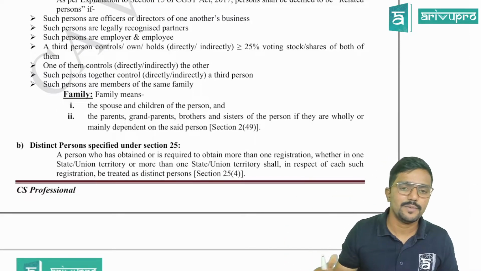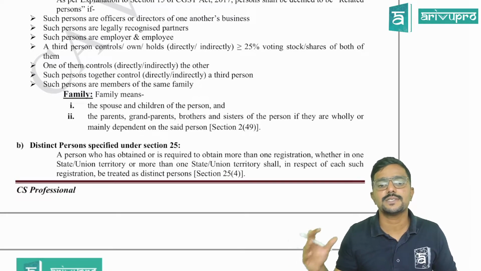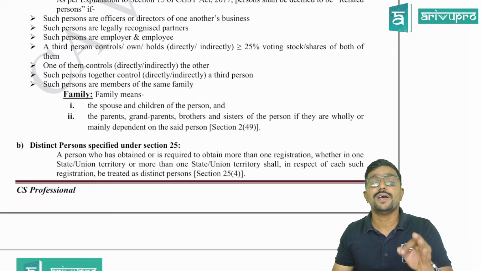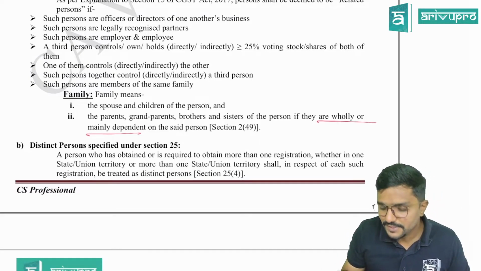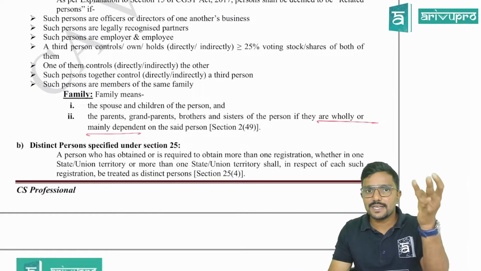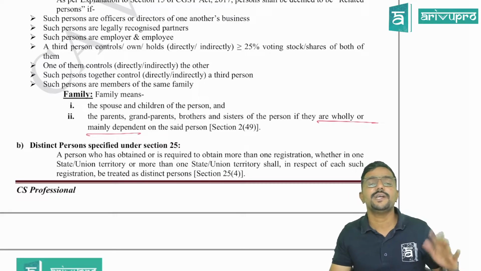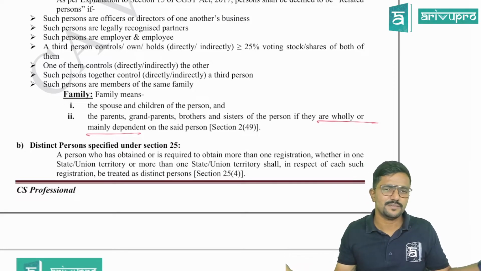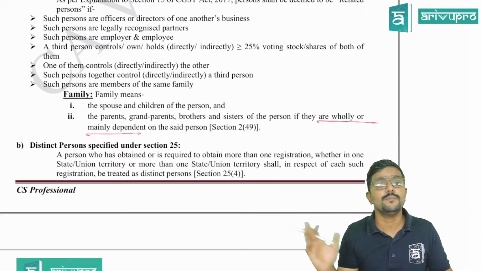Okay. Coming to the next point. Parents, grandparents, brothers and sisters of a person, if they are only or mainly dependent on the said person. So parents, grandparents, brothers and sisters will be related only if they are dependent on me, only or mainly.